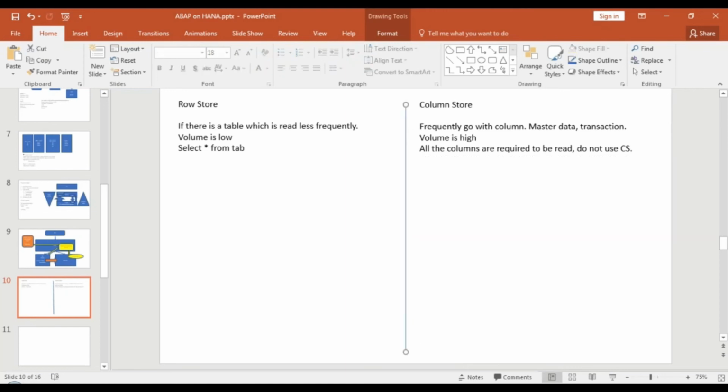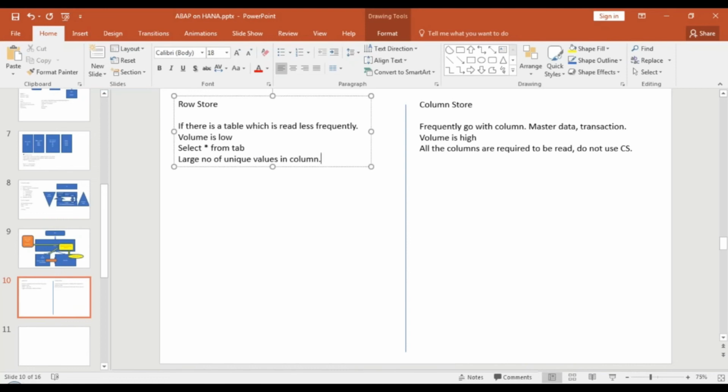Another interesting fact for row versus column store: if you have a large number of unique values, row store is better. Let's say there is a large number of unique values, for example material, say mat1 in sales order data.